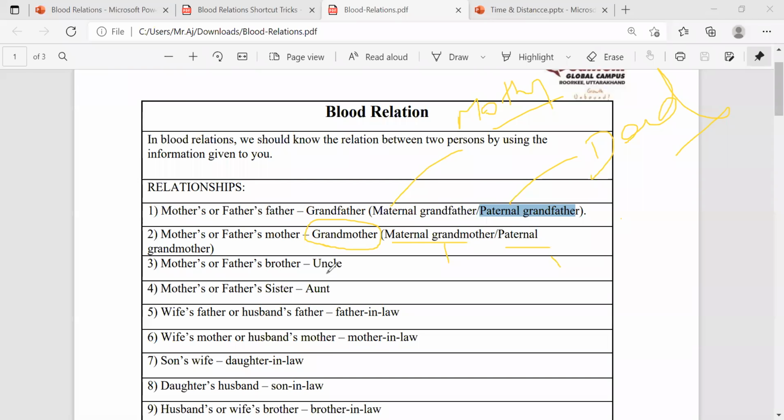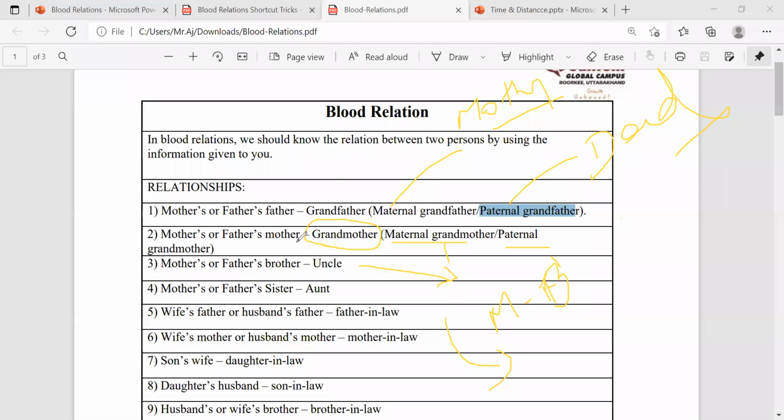Now come to that. Mother's or father's brother. What do we call your mother's brother in our Telugu language? Your mother has one brother, so what do we call that person in Telugu? Expecting answers in the chat box.